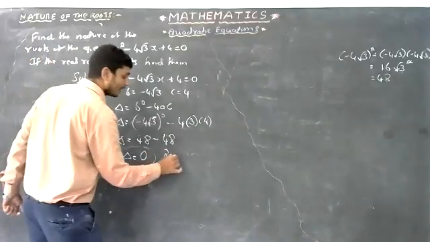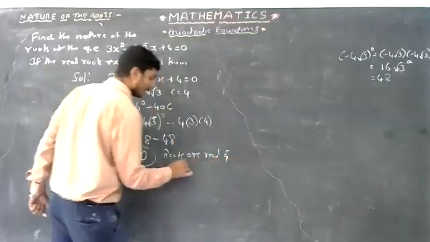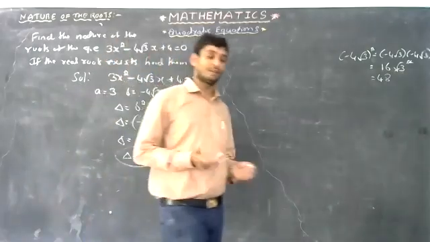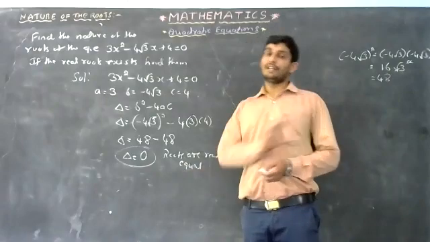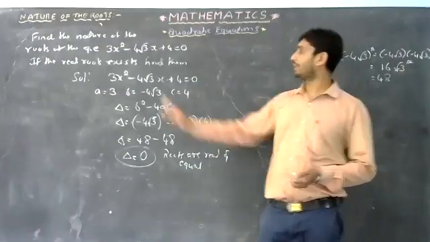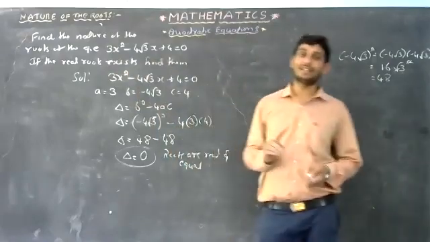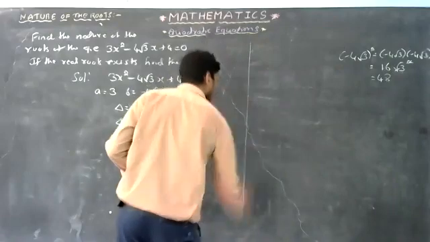Right? Roots are real and equal. Roots are real and equal. That means the roots will be real numbers and equal. Okay? The problem doesn't end here because it is given: if the real roots exist, find them. If real roots come, find what the roots are. Let us find them.